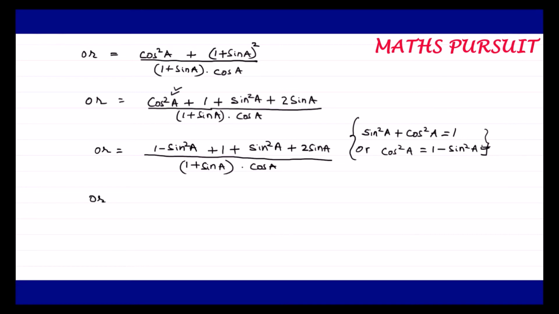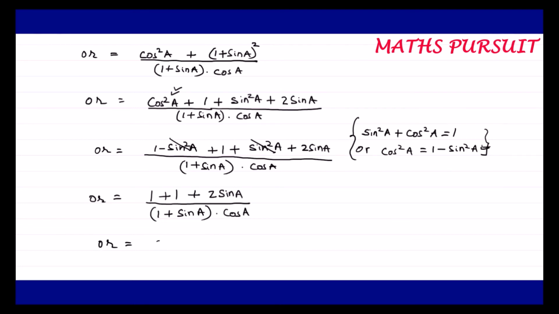Or I can write this equation as, you could see that here this is minus sin square A, here it is plus sin square A. So minus sin square A and plus sin square A cancel out, and we are left with 1 plus 1 plus 2 sin A upon 1 plus sin A into cos A. Hope guys till here we are pretty clear.